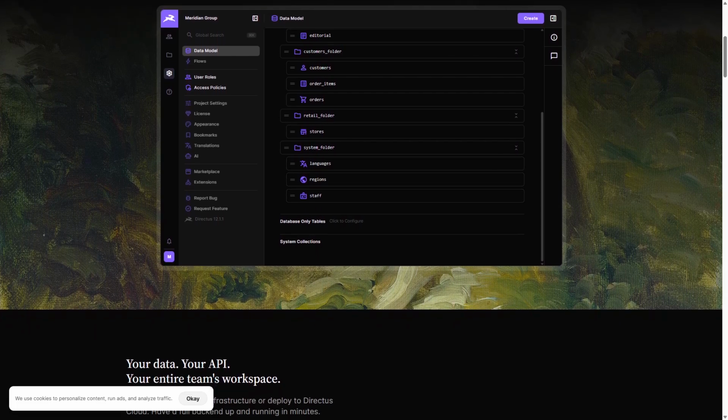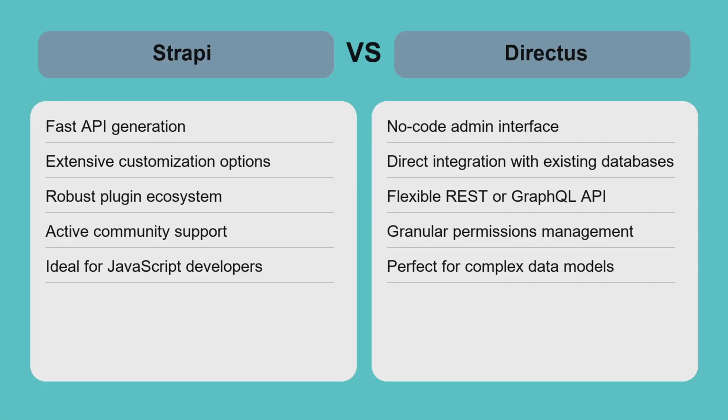with existing data systems. Strapi excels when building new projects from scratch, especially for JavaScript developers who want rapid API creation and customization. Its plugin ecosystem and active community accelerate development but require backend familiarity.